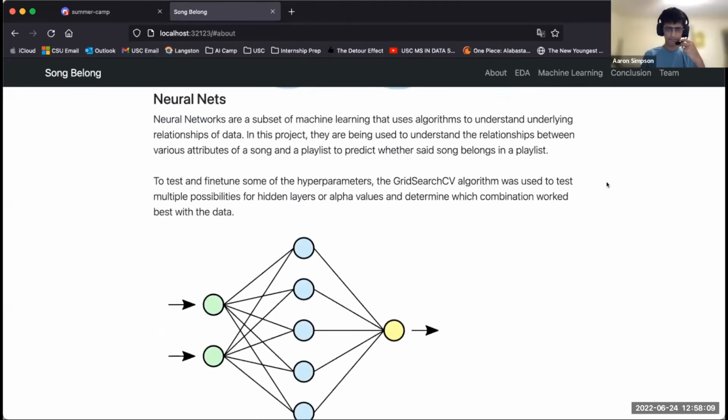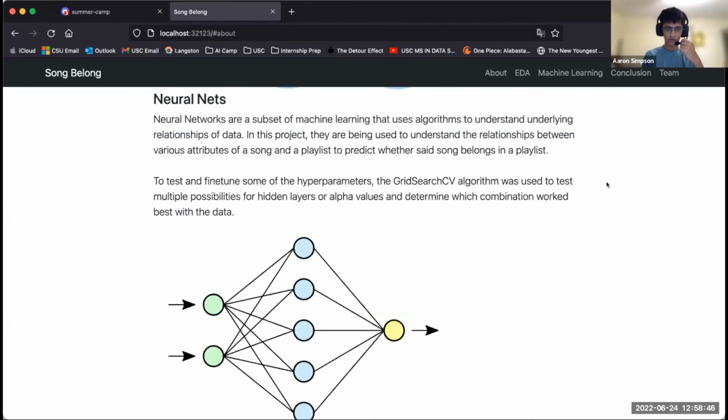We were also working on neural nets, and we set up a neural network. Basically, a neural network takes in a large amount of inputs and runs them through multiple layers of neurons with varying activations, weights and biases. All of those are there to find patterns and correlations in data, anything that can allow you to strongly point to some pattern, very complex or simple, of how we figure out if a song belongs in a playlist or not.